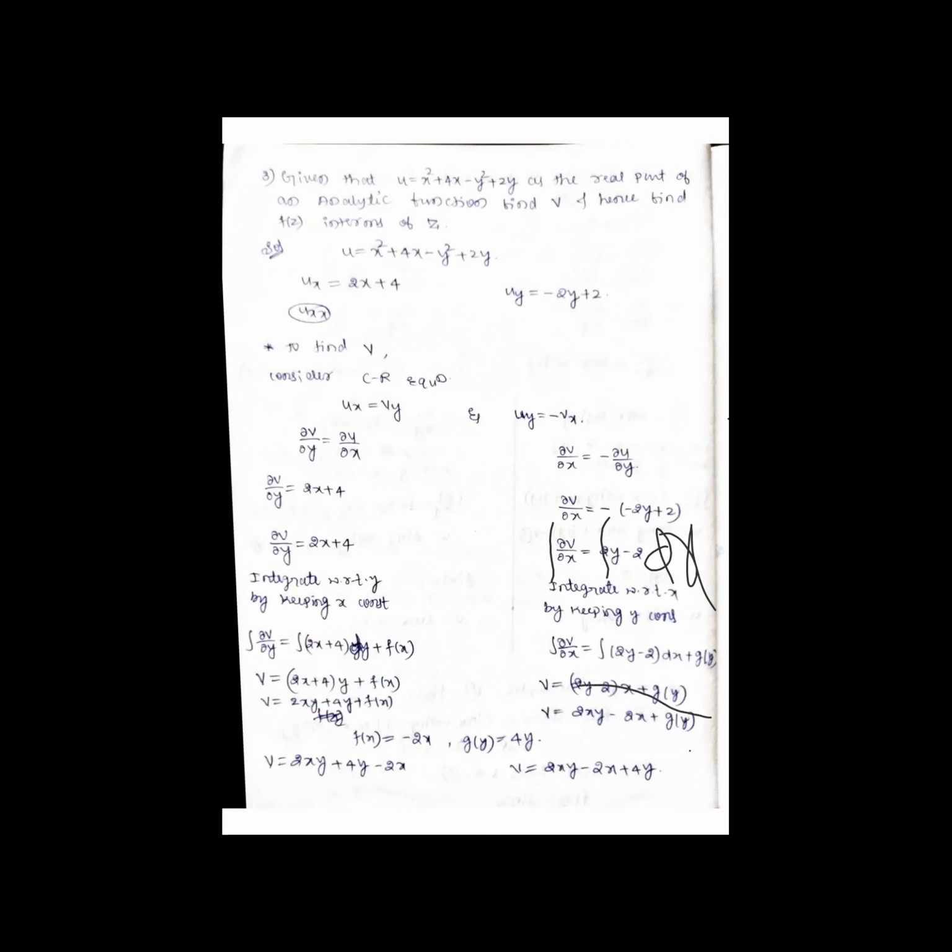And here you can see, we choose the opposite equation to choose g of y, purely a function of y, as 4y. Okay. So therefore, substitute those values in v: 2xy plus 4y plus 4y minus 2x minus 2x. See here, all the three terms are the same. Earlier, because of constants, we were not getting a single v. So after choosing constants, we are getting those v.